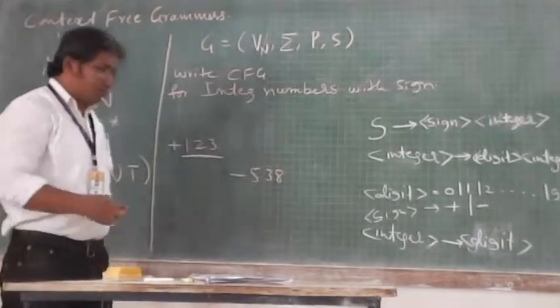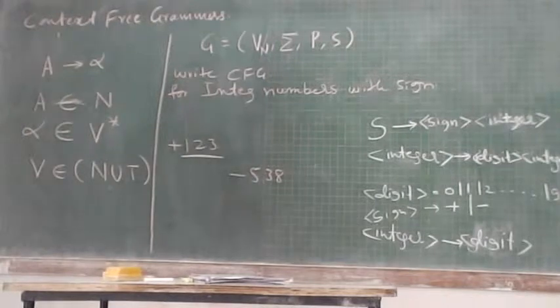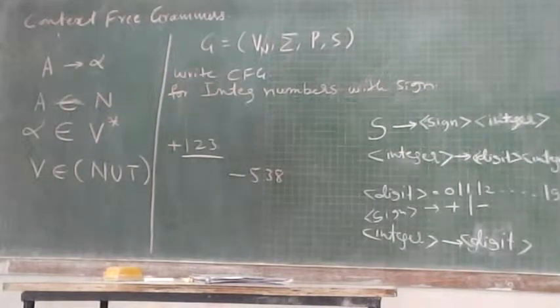So try to derive this string plus 123. Please go on deriving this number plus 123 by using the grammar given to you.